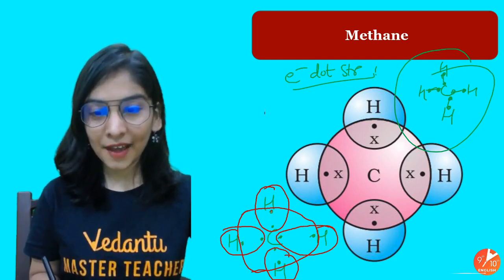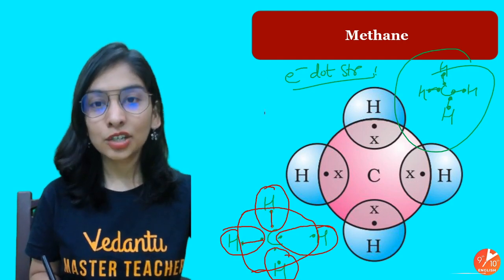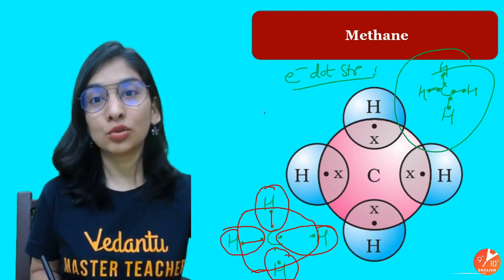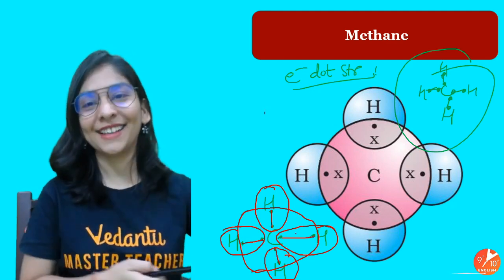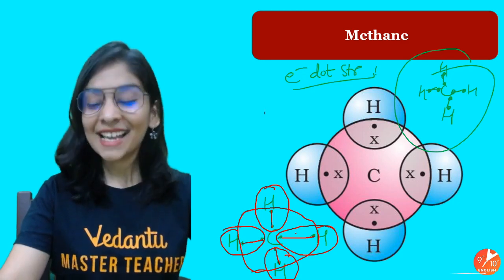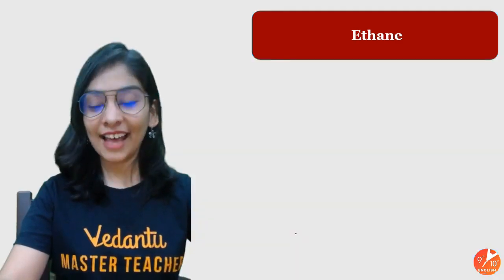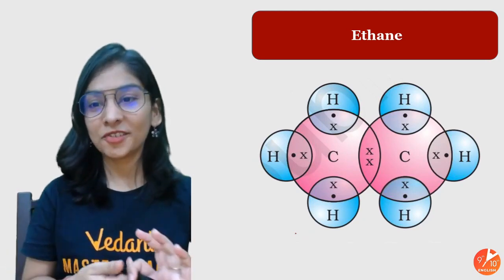Now just make these lines. Hydrogen and carbon share 2 electrons with each other, which leads to a single bond, single bond, single bond, single bond. Sounds like jingle bell, I don't know why, but yeah. So this is your methane, and you know how they have single bonds between carbon and hydrogen.